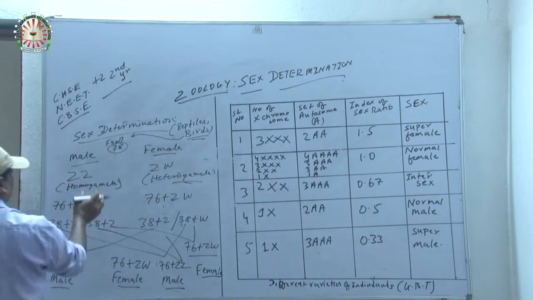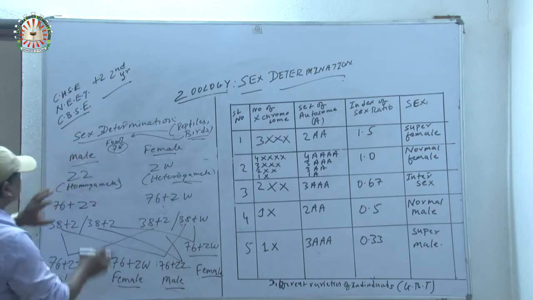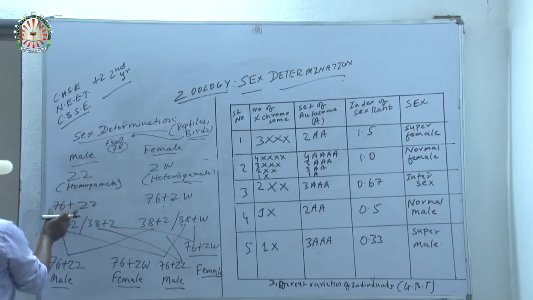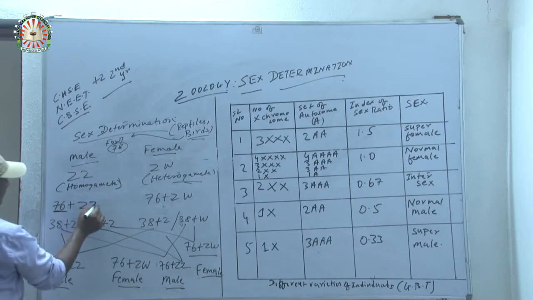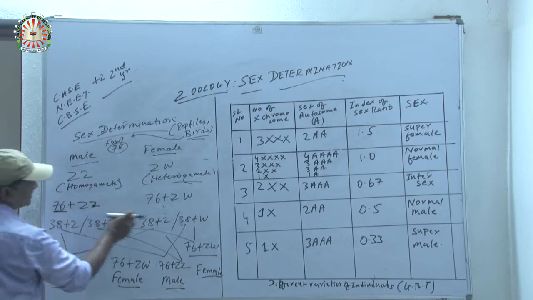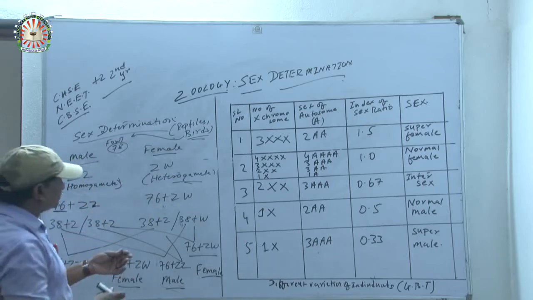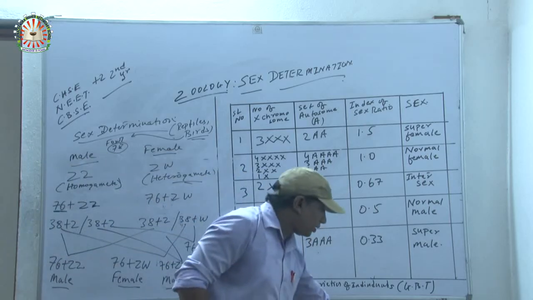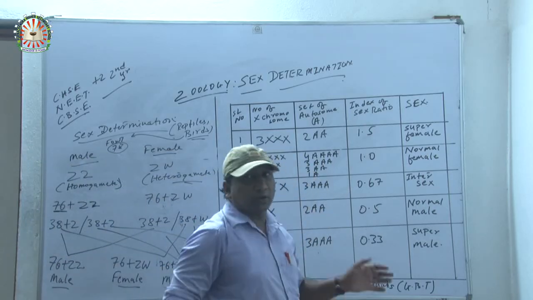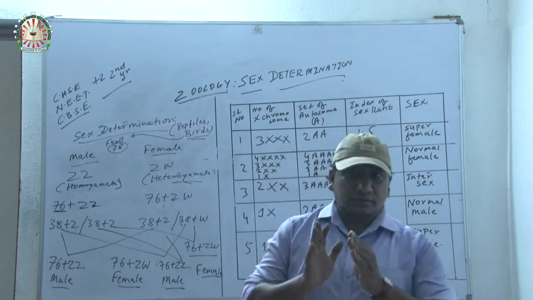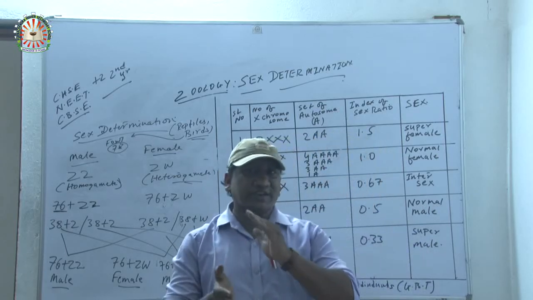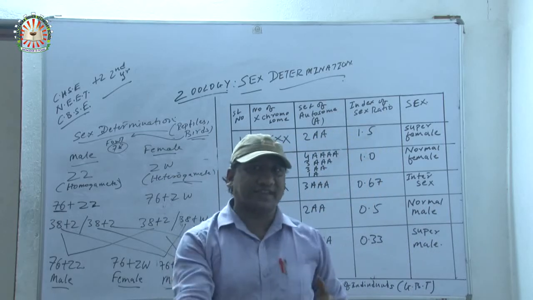Now this is the sex determination. The chromosome number in all is 78. Here 76 represents the autosomes, and ZZ and ZW are the chromosomes determining the sex. But remember for exams: in case of birds, which sex determines the future sex of an individual?